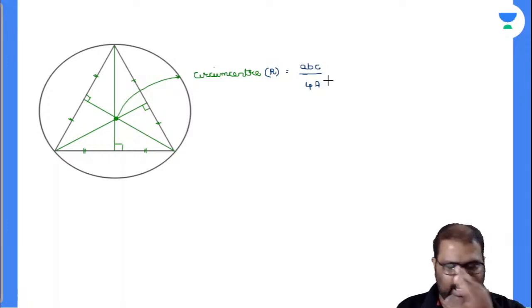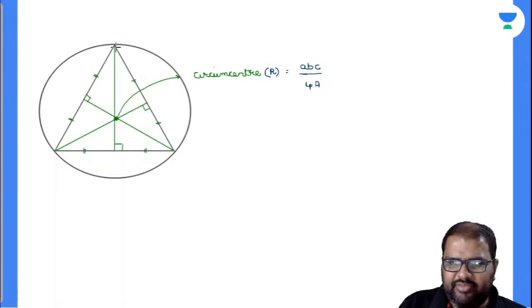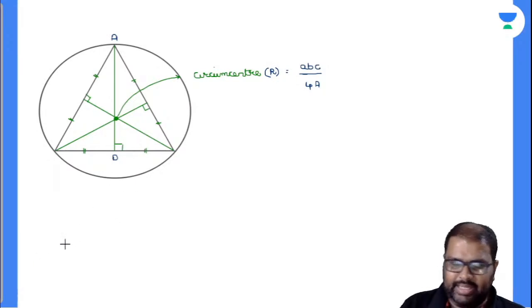Let us take an equilateral triangle. Now closely observe that in an equilateral triangle, the line segment AD divides the opposite line segment into 2 equal halves. So AD is a median, and it makes 90 degrees, so it is an altitude. Am I right or wrong?